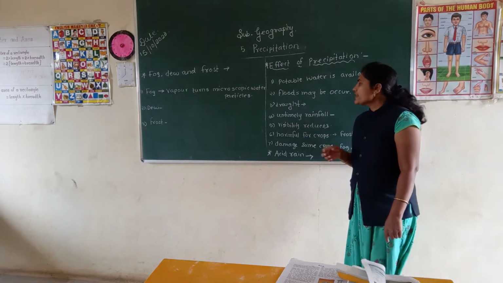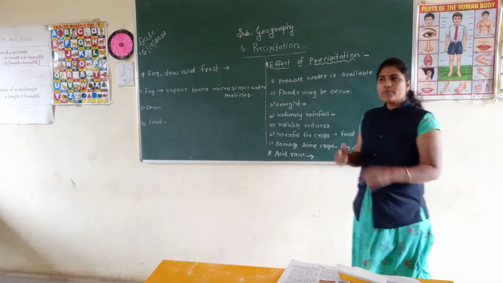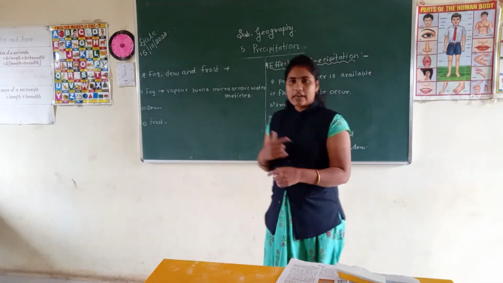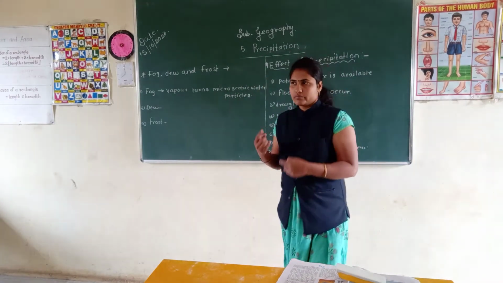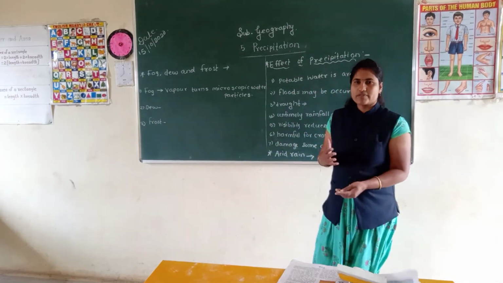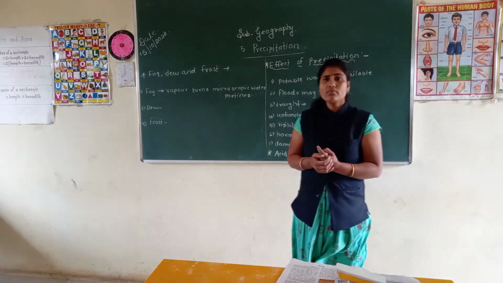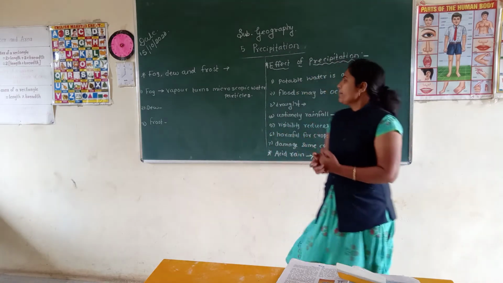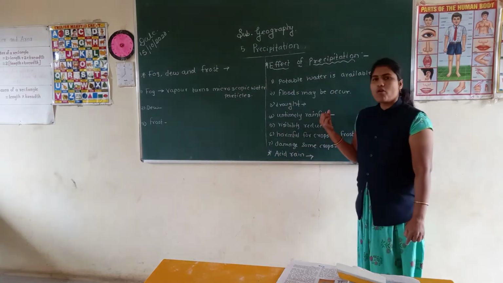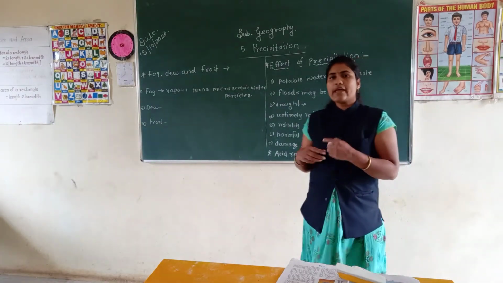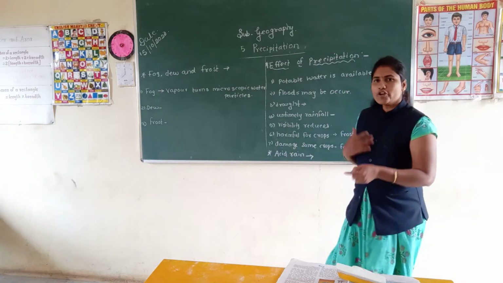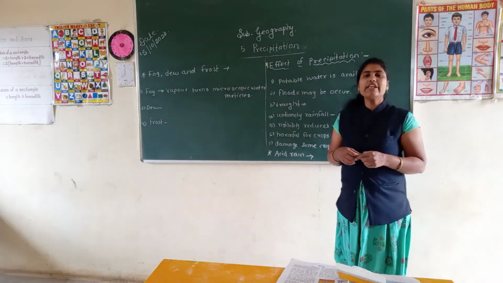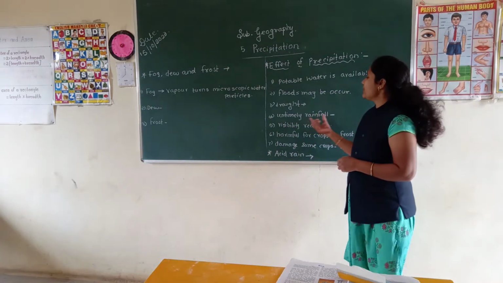Now, the fourth one is untimely rainfall. If rainfall falls on time, the production of our crops is good. But when untimely rainfall occurs, a large quantity of crops can be destroyed.